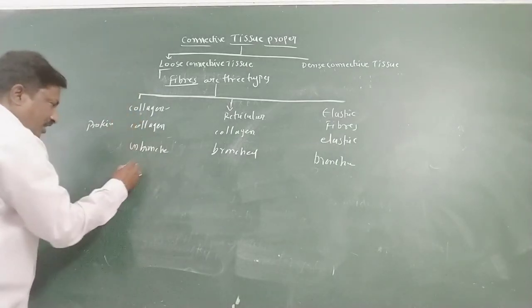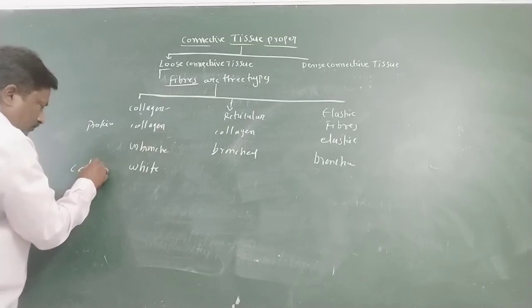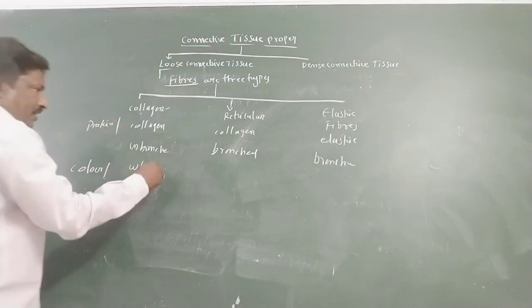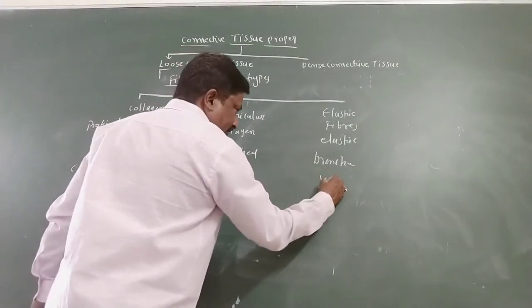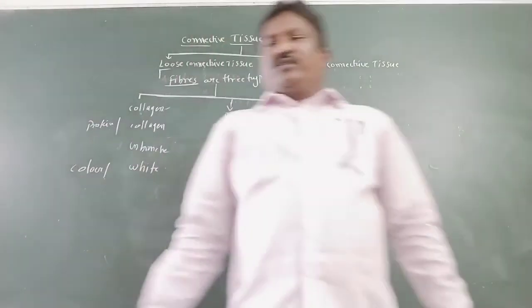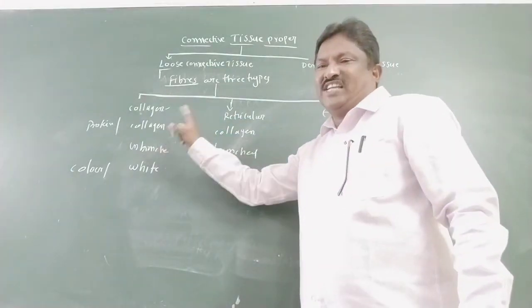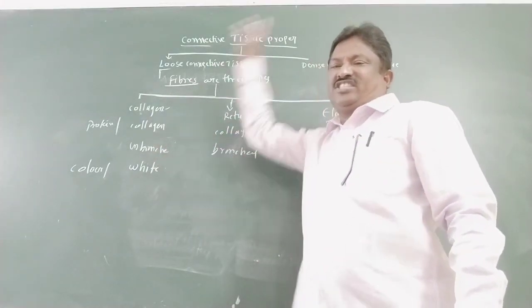Collagen fiber color is white, and elastic fiber color is yellow. The main function of collagen fibers is that they are strong and stretch resistant.